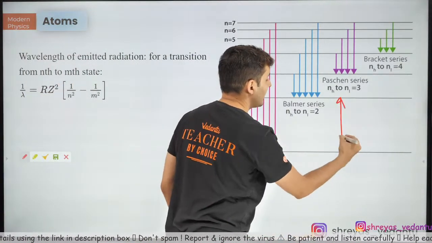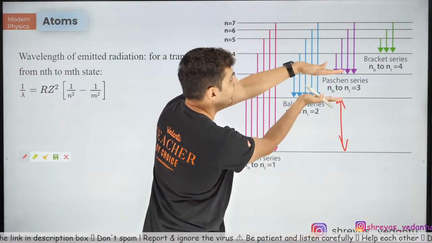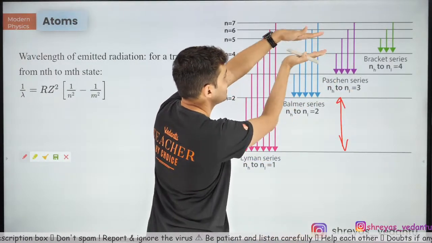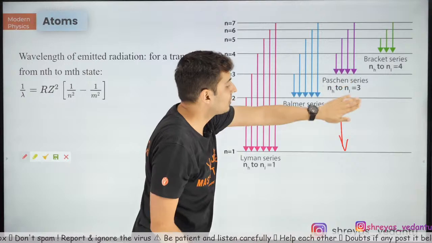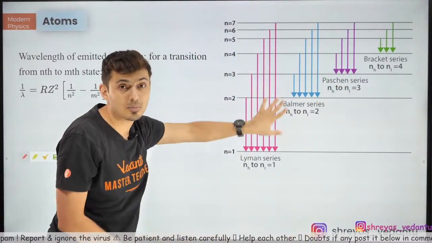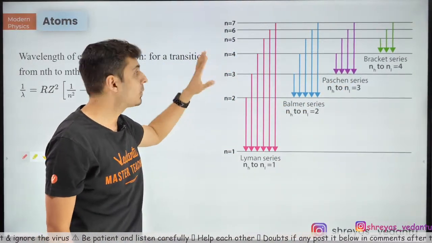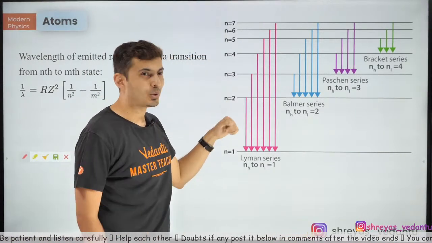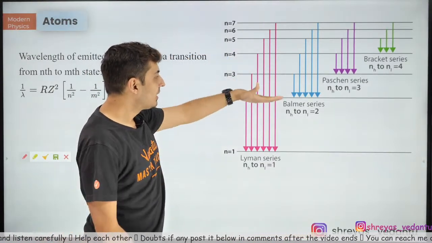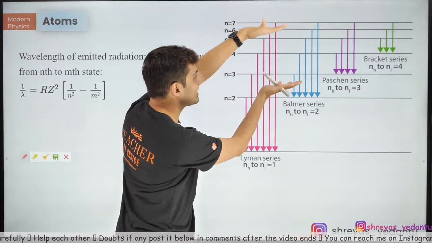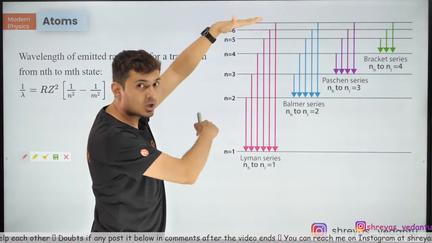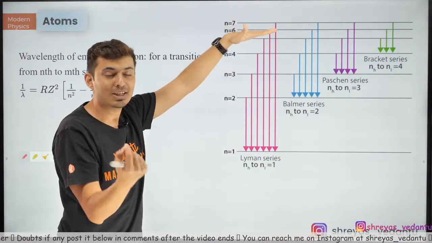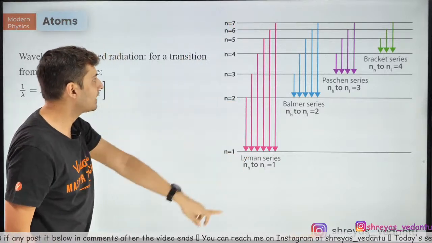Now keep one thing in mind, the spacing of the lines is not the same. If this line has some spacing, the next two lines have less spacing. This is particularly important for problems you will see today, where the distance between these lines is not uniform. Based on that you have to make certain assumptions and then solve the problem. So keep that in mind.